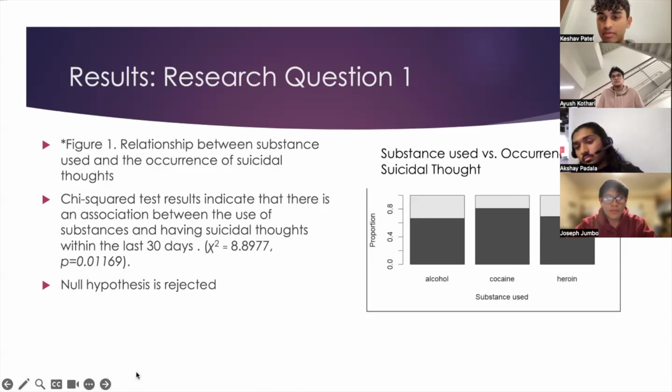And so we can see for each of the substances, there is a certain proportion of those who say yes, that they have suicidal thoughts in the last 30 days after using the substance, and those that are no. And so the chi-square test indicates that there is an association between the use of substances and having suicidal thoughts within the last 30 days because the p-value is less than 0.05. So the null hypothesis that there isn't a correlation is rejected, and the alternate hypothesis, which says that there is an association, is what we look at.